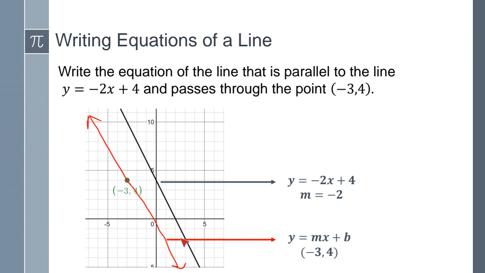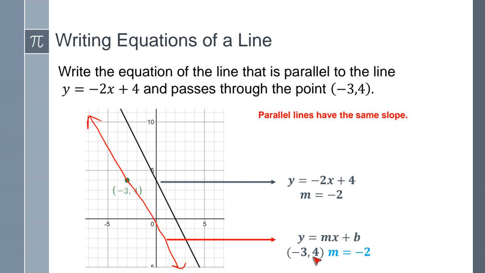And again, this line is the given line, y equals negative 2x plus 4. So we know that my slope is negative 2. So since parallel lines have the same slope, we're going to use negative 2 as my slope to find the other equation. And the point it passes through is (-3, 4). So now we have enough info to actually find the equation that we're looking for.